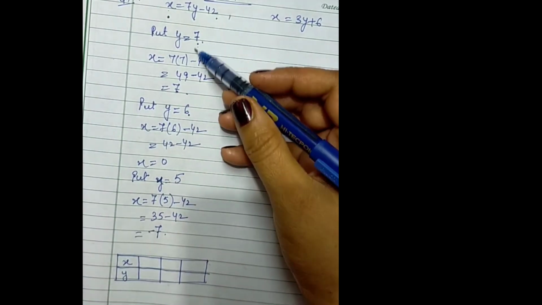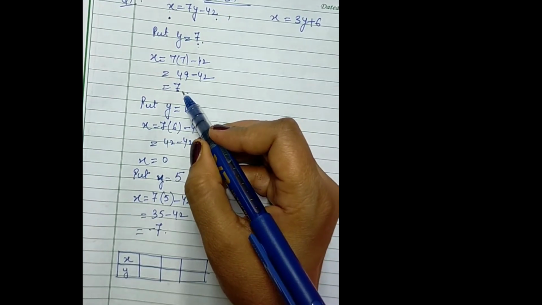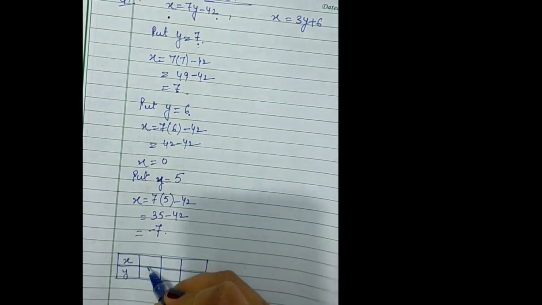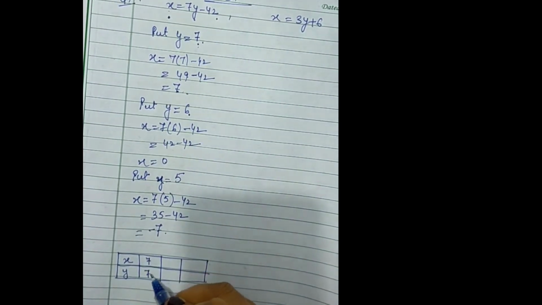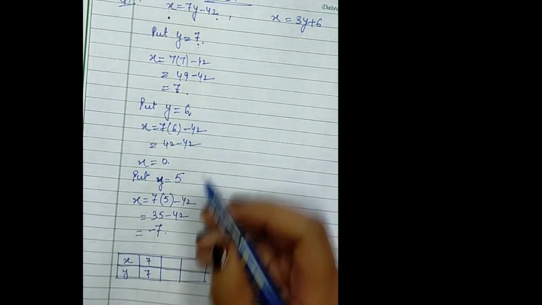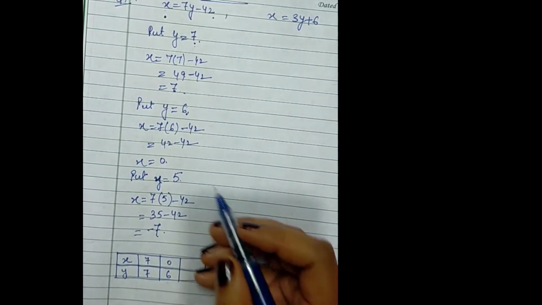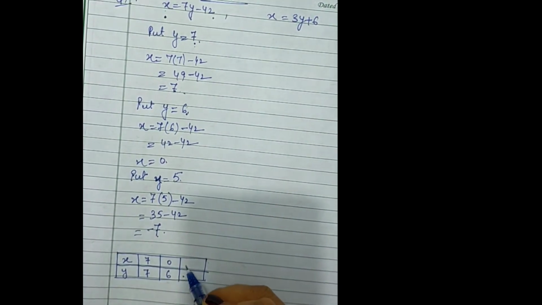So now I am putting all these values here in this table. x is 7 and y is 7. Here x is 0 and y is 6. Here x is minus 7 and y is 5.